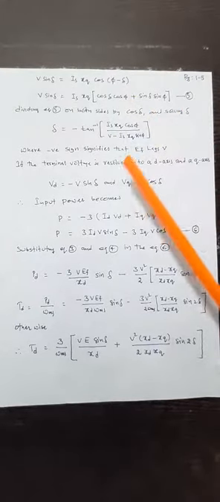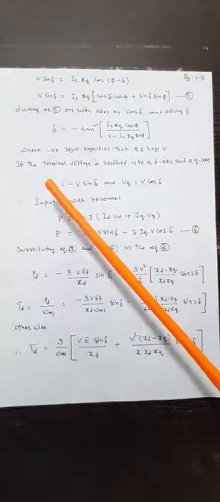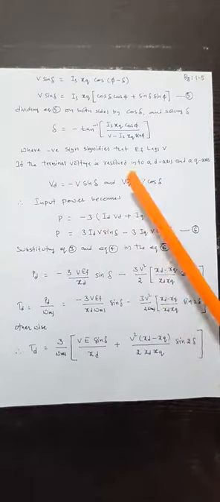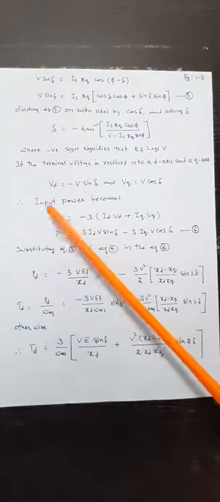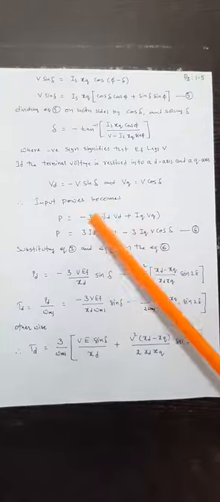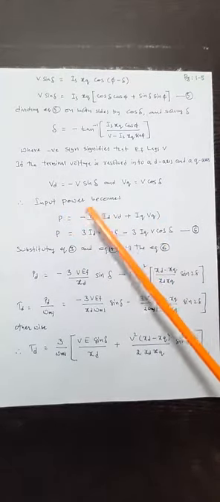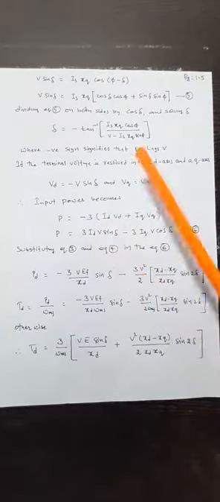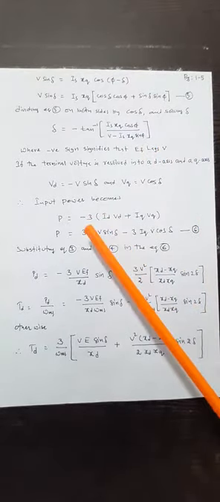If the terminal voltage is resolved into two components, direct axis as well as quadrature axis components, Vd, the direct axis voltage, is equal to minus V sin delta and Vq is equal to V cos delta. So input power P is equal to 3 I V. So here minus 3 into (Id Vd plus Iq Vq). Here the excitation voltage is lagging the applied voltage; that is the reason the minus has to be taken.